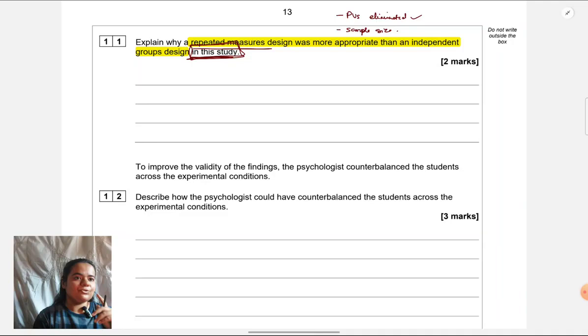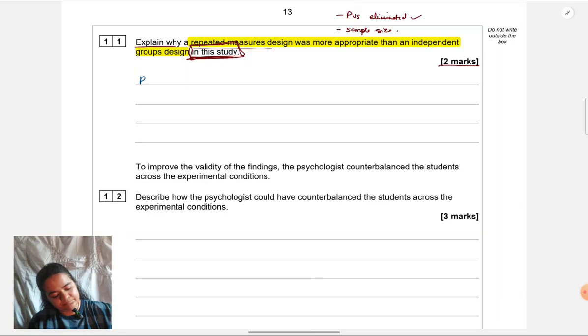It's for 2 marks. So how I'm going to structure the answer is, first I will just say that these are the possible participant variables, and then I'll explain how they reduce validity. Because after all, I have to show why the repeated measures design is more appropriate. Because these participant variables are getting avoided by the use of repeated measures. In independent measures design, they would have caused a difference between the two conditions. So I'll just write and then I'll discuss further.